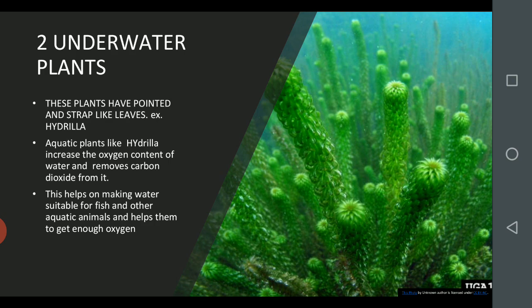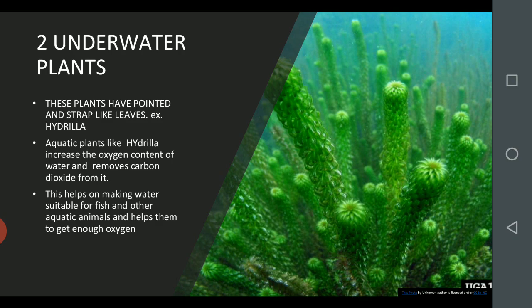Aquatic plants like hydrilla increase the oxygen content of the water and remove the carbon dioxide from it. It helps to make the water suitable for fish and other aquatic animals because these aquatic animals breathe in water.